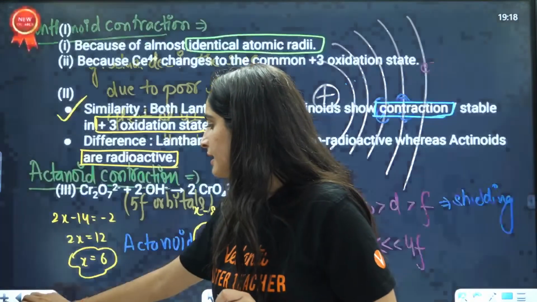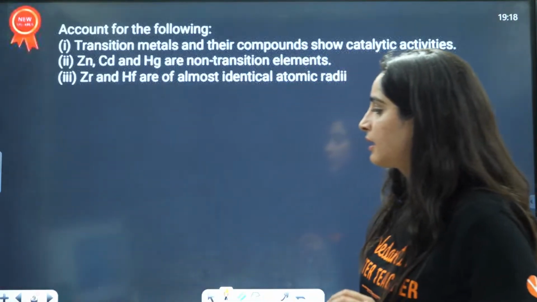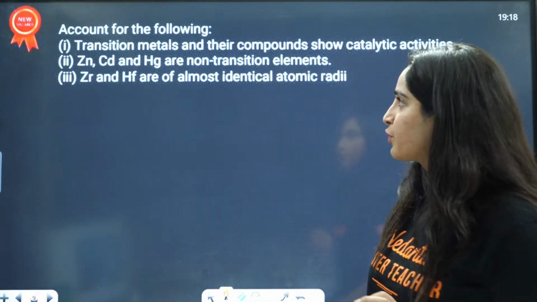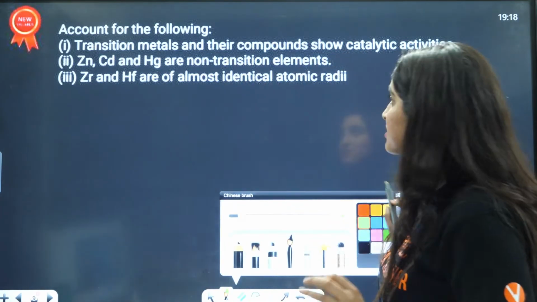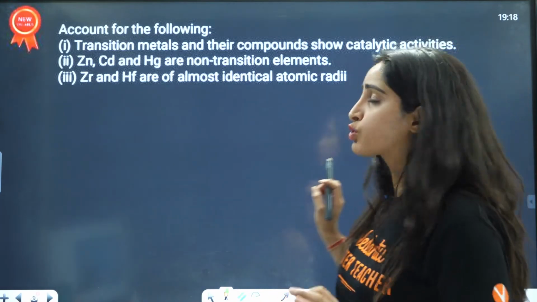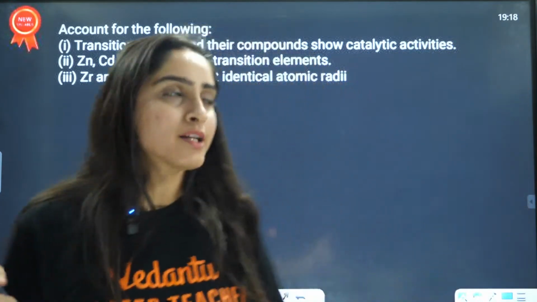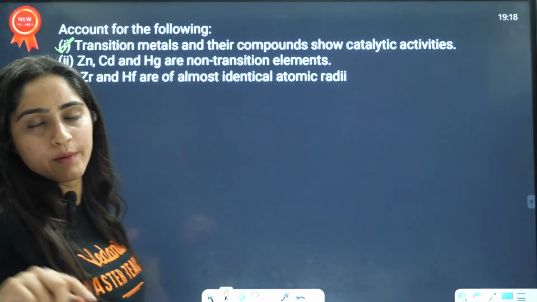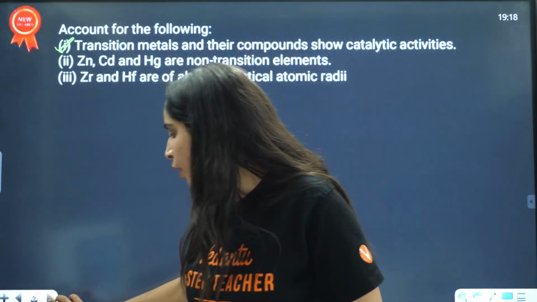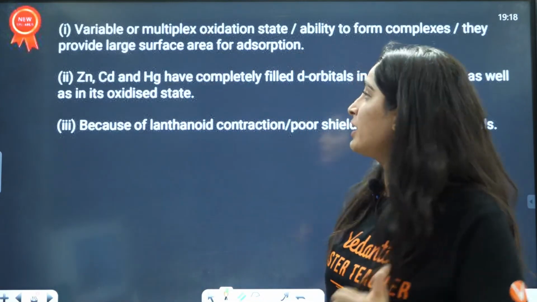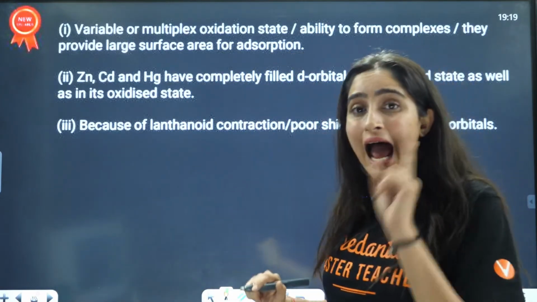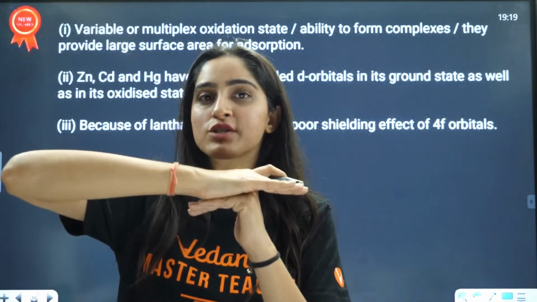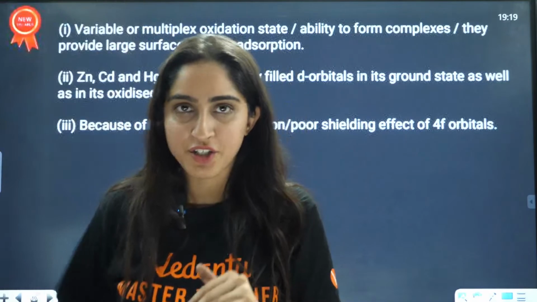Next is, account for the following. First is, transition metals and their compounds show catalytic activities. Now guys, we have done this. Why is it showing catalytic property? Because it shows variable oxidation states, it has the ability to form complexes, and it provides a large surface area for adsorption. Basically, on the surface of the catalyst you can have the reaction, right?